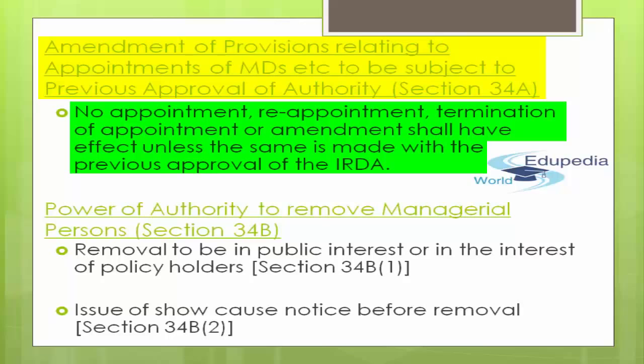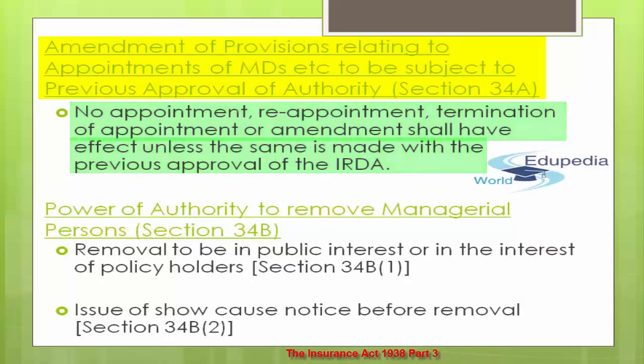So if you want to make any amendment to the provision of any appointment, reappointment, or any of the appointments, you need to have that previous approval of authority first, and then only you can proceed with the appointment, reappointment, termination, or making some amendment with respect to any of the appointment. So first you need to have that previous approval of IRDA. This thing has been mentioned under section 34A. I hope that's pretty much clear to each one of you guys. Perfect guys, let's move towards the power now.